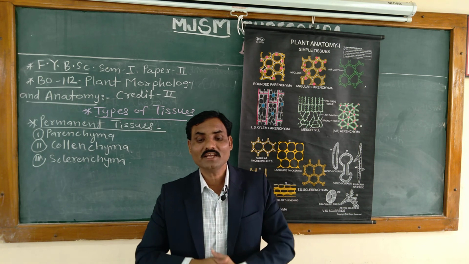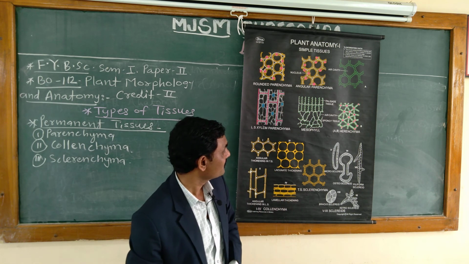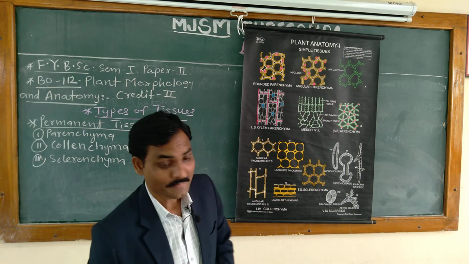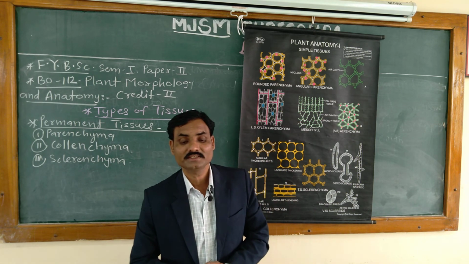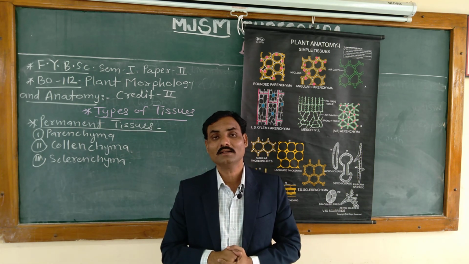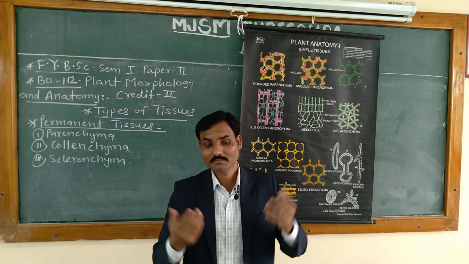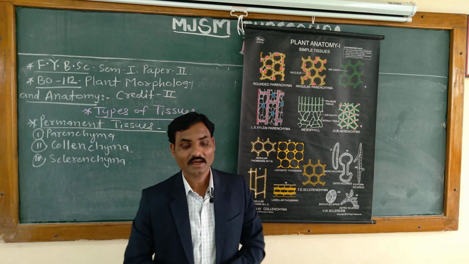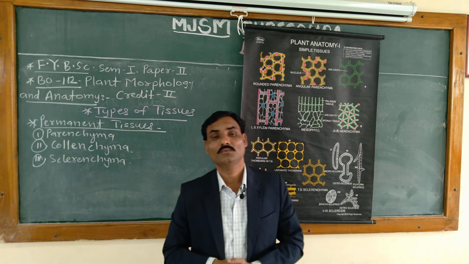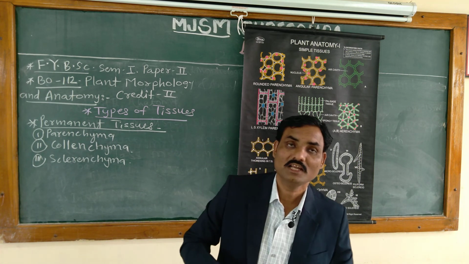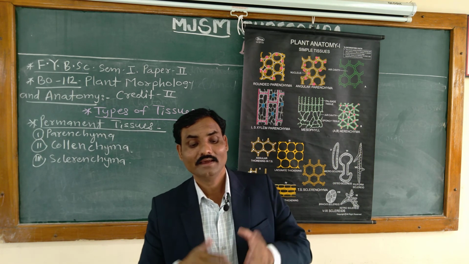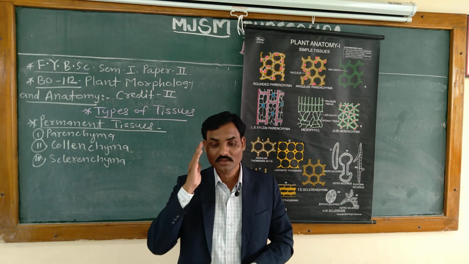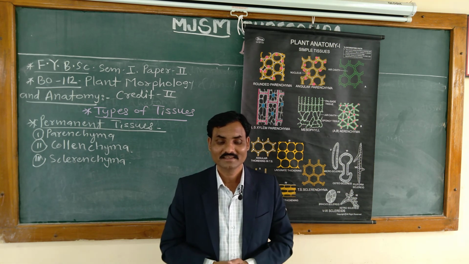These sclerenchyma fibers are elongated and narrow with pointed ends. The walls are very thick and usually dead when mature, and the lumen is much reduced. The average length of fibers is 1 to 2 millimeters, but exceptionally long fibers may be present in hemp and flax, up to about 20 to 550 millimeters long in some plants.